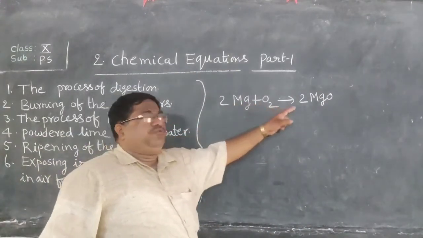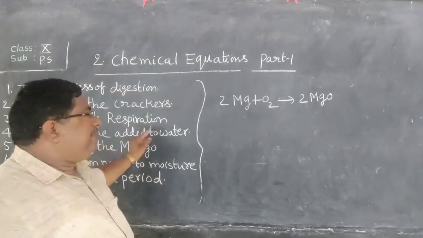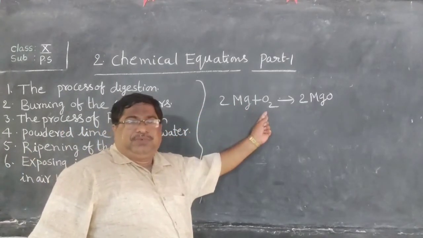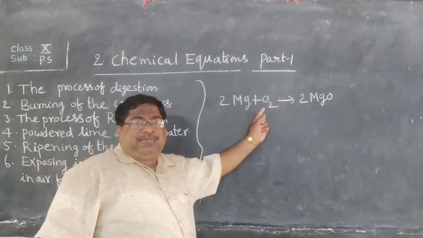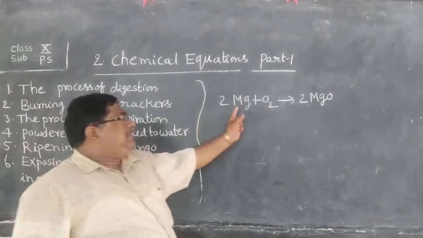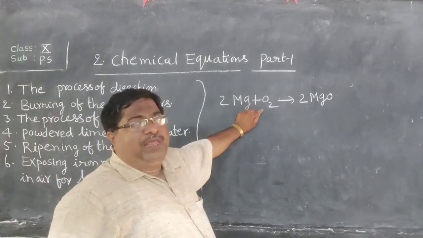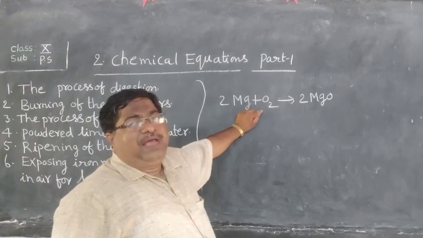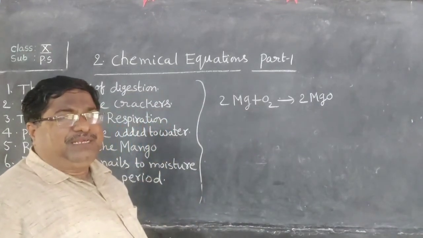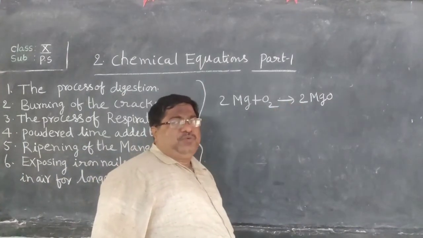In burning crackers, magnesium is present, which is why I am writing this formula. Whenever magnesium reacts with oxygen, it burns, and you know the gas which supports combustion is oxygen.